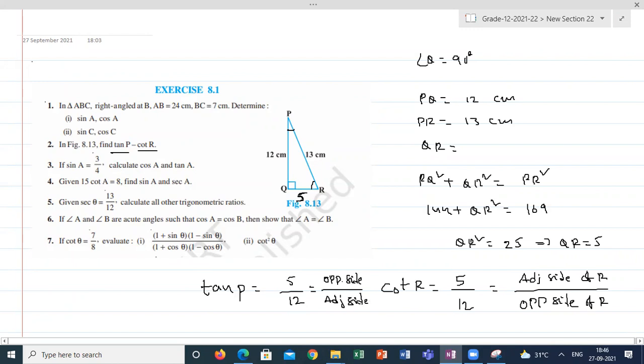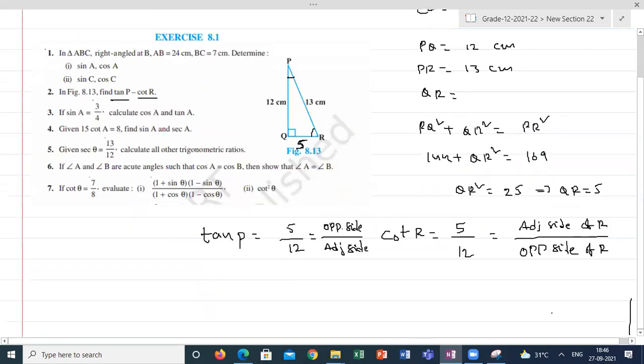Triangle, you know, very easy. So what is the answer, students, here? Final answer is asking tan P minus cot R. How much? 0, sir. 5 by 12 minus 5 by 12. The answer is 0. Simple.